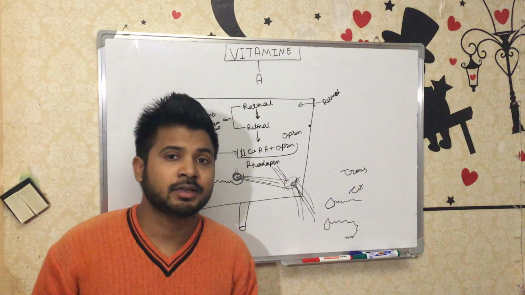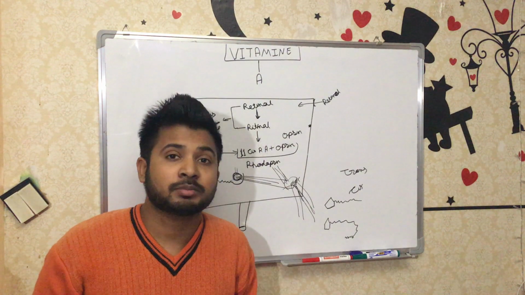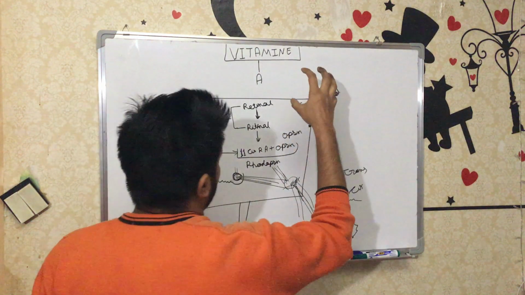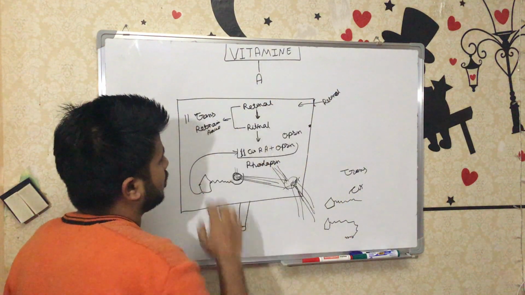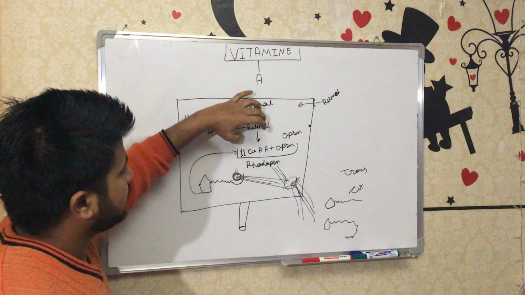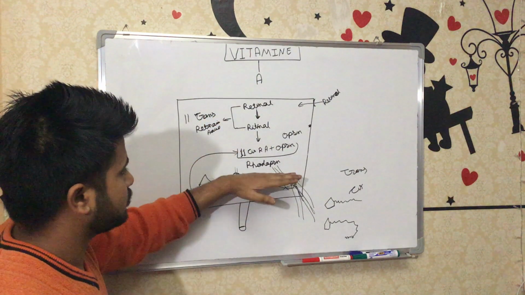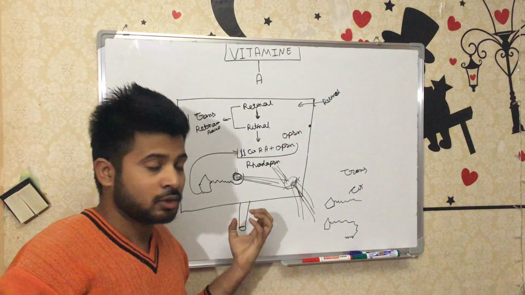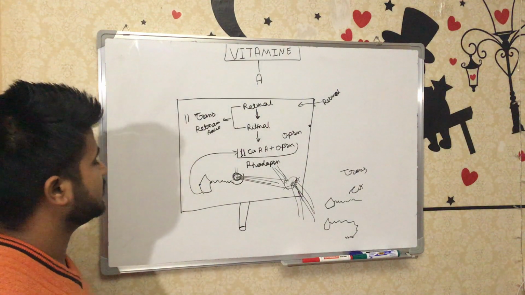So these are the main functions showing how vitamin A is needed for us to see any object, and how lack of vision occurs without vitamin A. The main reason is that if you do not take vitamin A in adequate amounts, less retinol will come to the rods and cones, less retinol will convert to 11-cis retinoic acid plus opsin, and there will be a lack of rhodopsin. Finally it will not generate action potential, so the signal will not go by the optic nerve and we can't see, or lack of vision will appear.